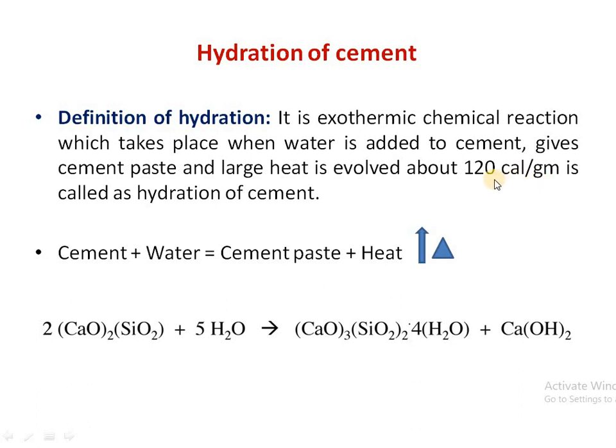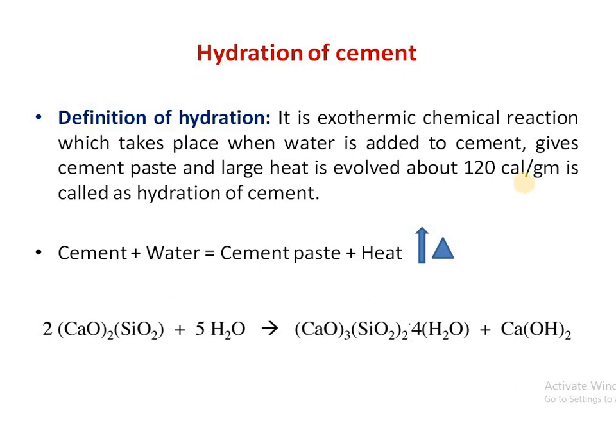So you can imagine how large the heat evolved is. From one meal of any person, we get energy of about 90 to 100 calorie. When it is in excess, it may be around 130 to 140 calorie. But here for 1 gram of cement, 120 calorie, such high heat energy is evolved.